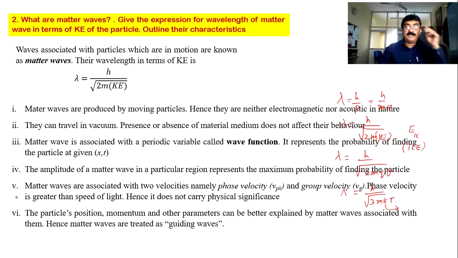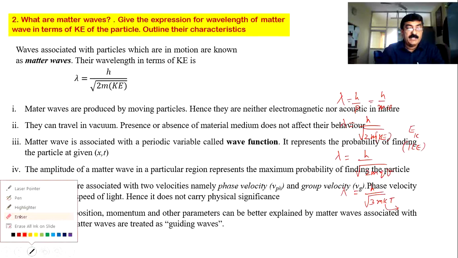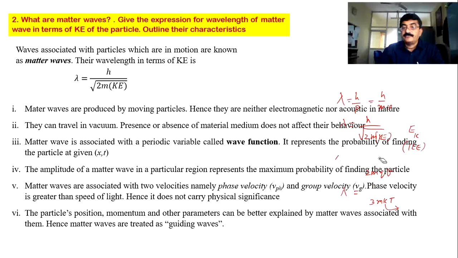Well, coming to the properties, I will erase all those steps so that you can see them properly. I just erase this. Okay, now let me read the properties of matter waves. First of all, it is not a mechanical wave, nor a non-mechanical wave, because it is something like a wave associated with the particle. Therefore, I cannot call it a mechanical wave or non-mechanical wave. So matter waves are produced by moving particles, hence they are neither electromagnetic, meaning non-mechanical, nor acoustic, meaning sound waves.